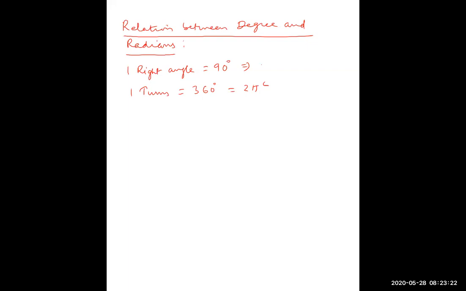So one turn is equal to 360 degree. That means in a circle, total angle subtended by a circle is how much? 2 pi radian. So from here you will get pi radian is equal to 180 degree. If you divide by 2, pi by 2 radian is equal to 90 degree.